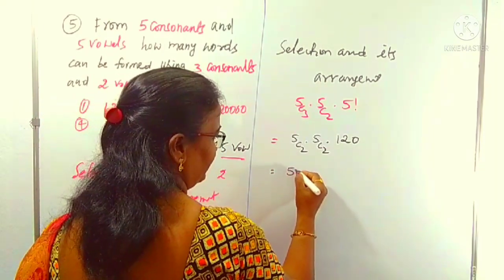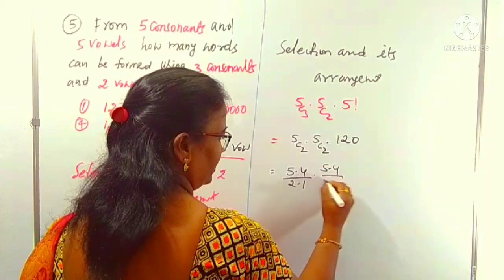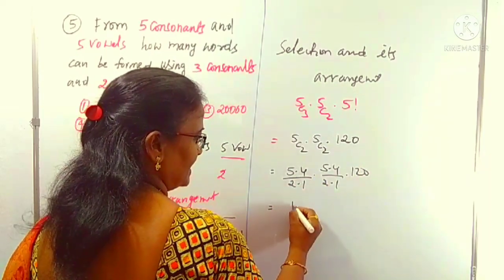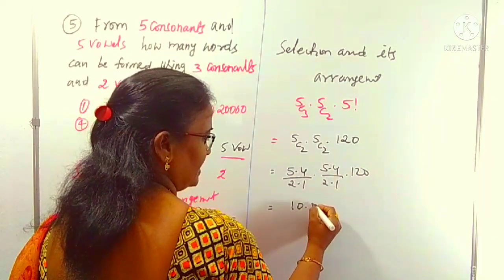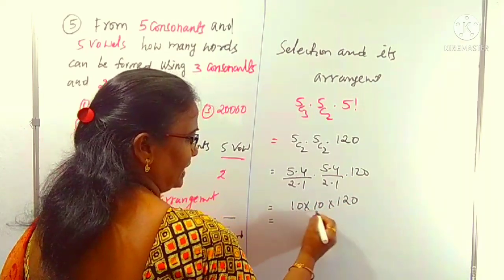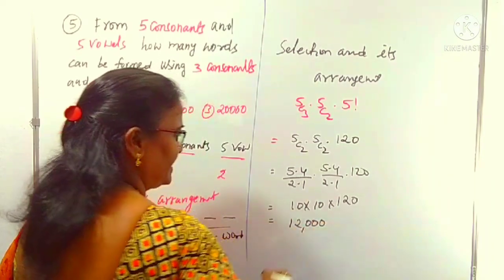5C2 we can write as 5 into 4 by 2 into 1. This is also 5 into 4 by 2 into 1, and 120 is also there. The 2 2s cancel, it is 10. This is also 10. So 10 into 10 into 120, that is 10 into 10 is 100, and 100 into 120 is 12,000. That's it. Very simple question.